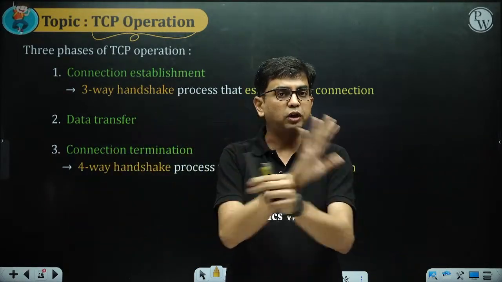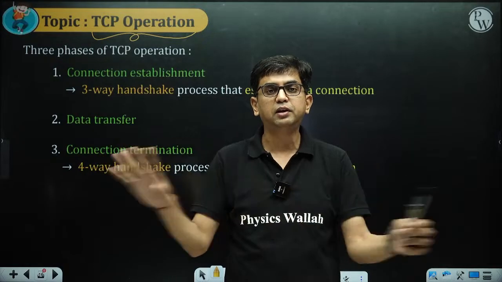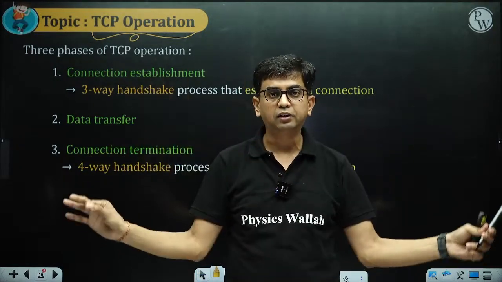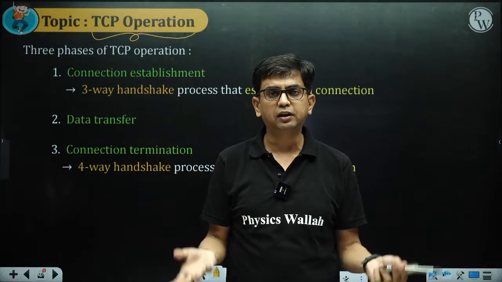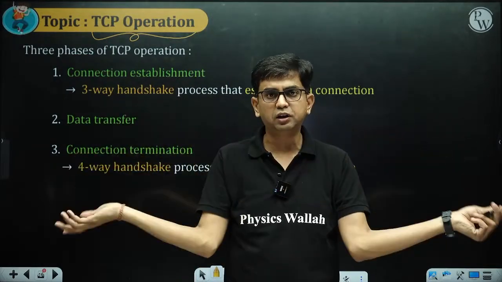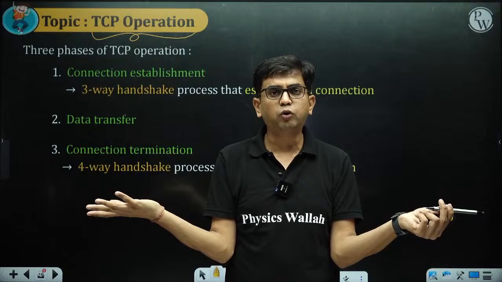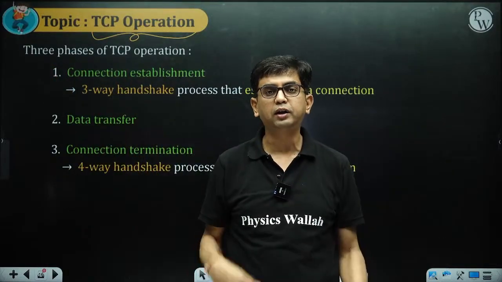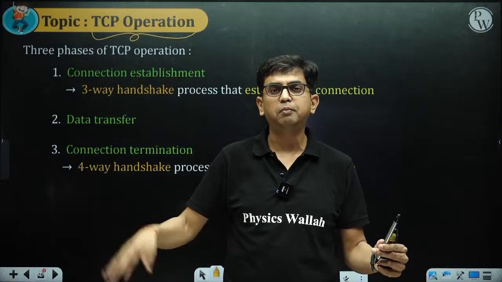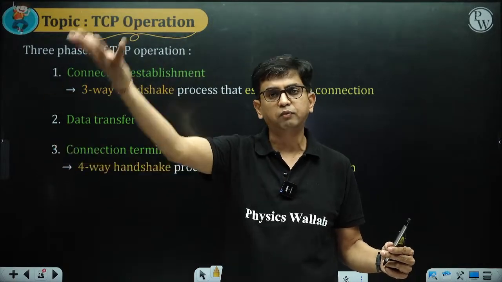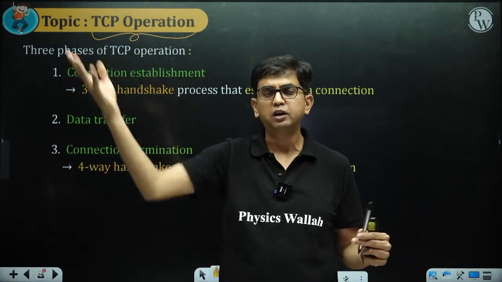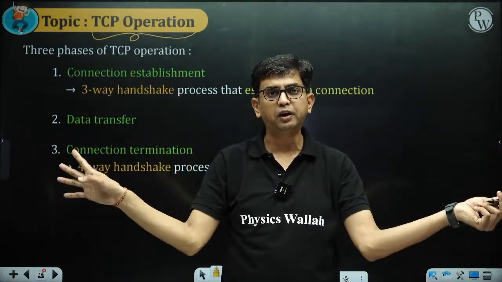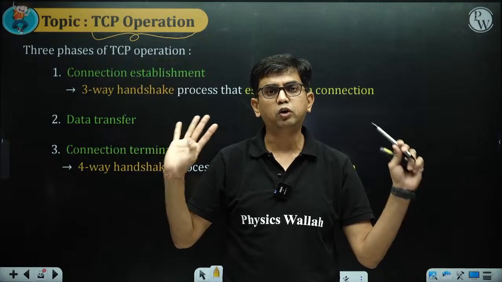Then only we can do the communication, and once our communication, meaning data transmission, is over, then at the end we have to release that connection. Why? If we are not releasing that connection, that socket is bound to the other and is not going to become free to communicate with any other socket. So we have to release the connection so that these sockets are free to make a connection with another socket. So one-to-one mapping is always there, no many-to-one, no one-to-many.